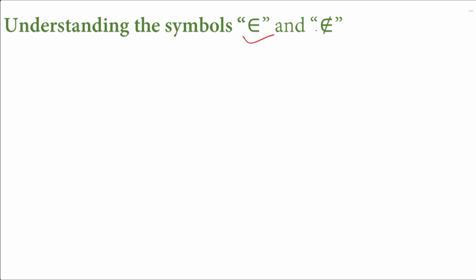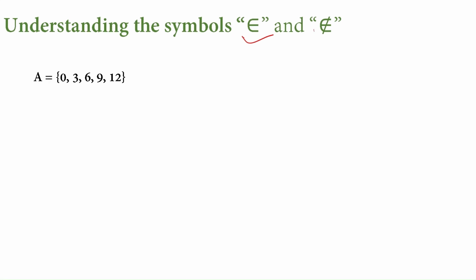Say there is a set A is equal to {0, 3, 6, 9, 12}. Now, if we pick any one particular number, that number either belongs to this set A or it doesn't. If here we see the 6, 6 is already there in the set. So we write the first symbol, that is belongs to. We can read this as 6 belongs to A, or 6 is in A, or 6 is a member of A. You can read this in any of the three ways.